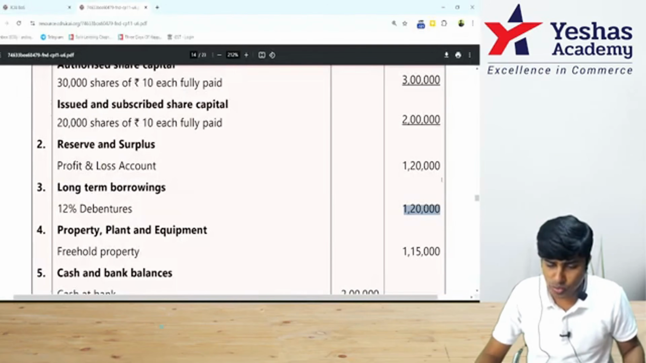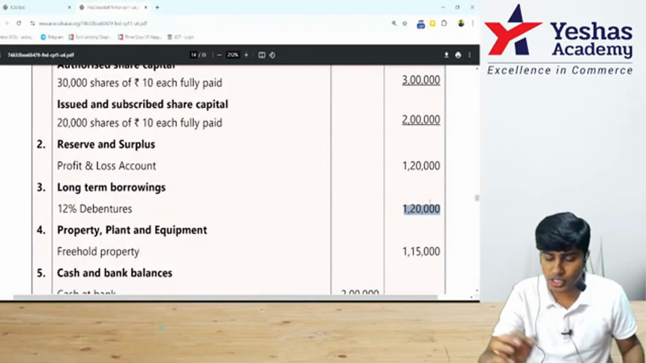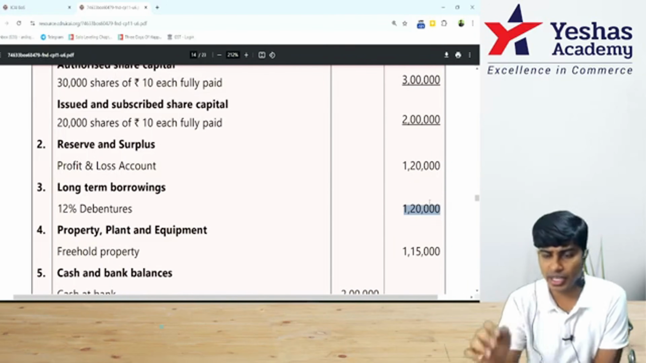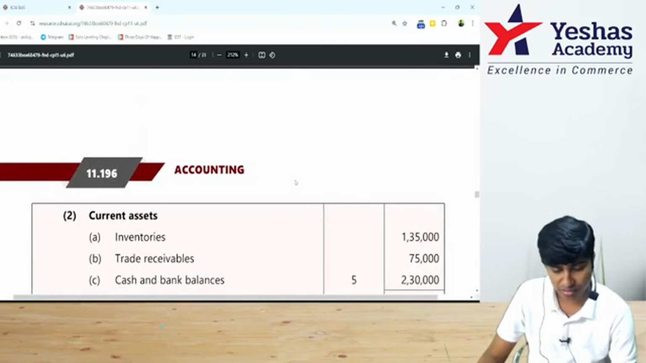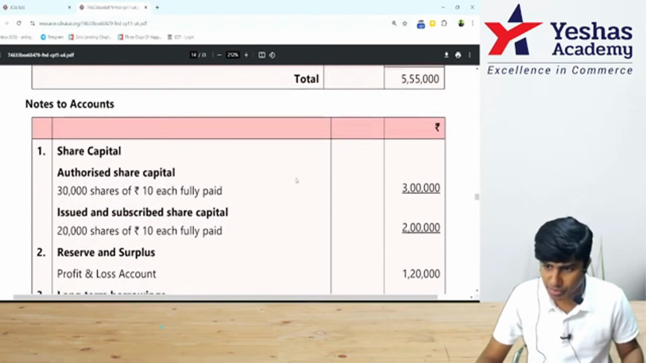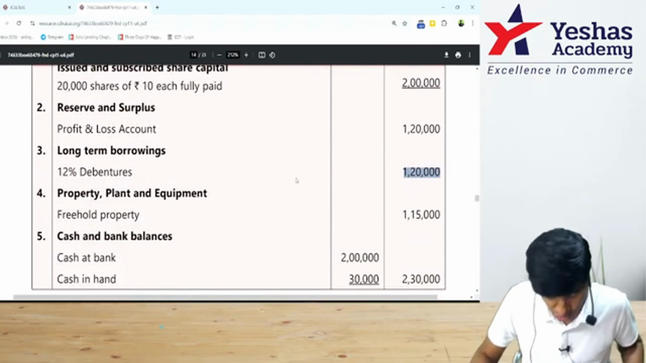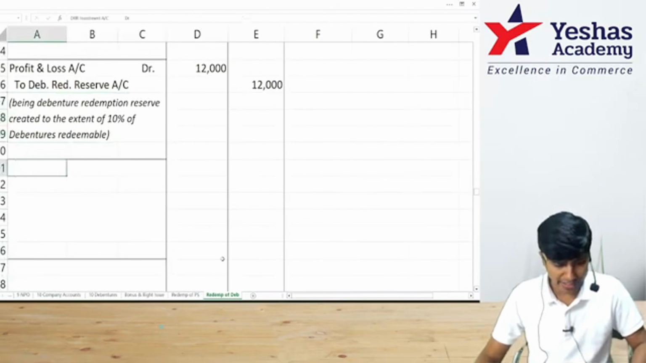Now, of this 1,20,000, 15% has to be DRR investments. How much is 1,20,000 into 15%? 18,000, there should be DRR investments. Do you see any DRR investments? I don't see any. So basically, they don't have any DRR investments. Shall we make DRR investments to the extent of 18,000, which is 1,20,000, nominal value of debentures into 15%? I would write the entry.